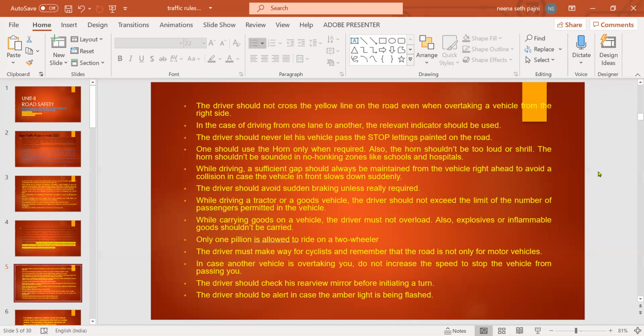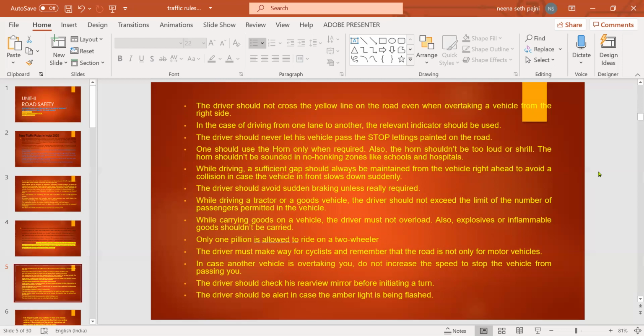While driving a tractor or a goods vehicle, the driver should not exceed the limit number of passengers permitted in the vehicle. While carrying goods on a vehicle, the driver must not overload. Also, explosives or inflammable goods should not be carried. Only one pillion is allowed to ride on a two-wheeler. The driver must make way for cyclists and remember that the road is not only for motor vehicles.